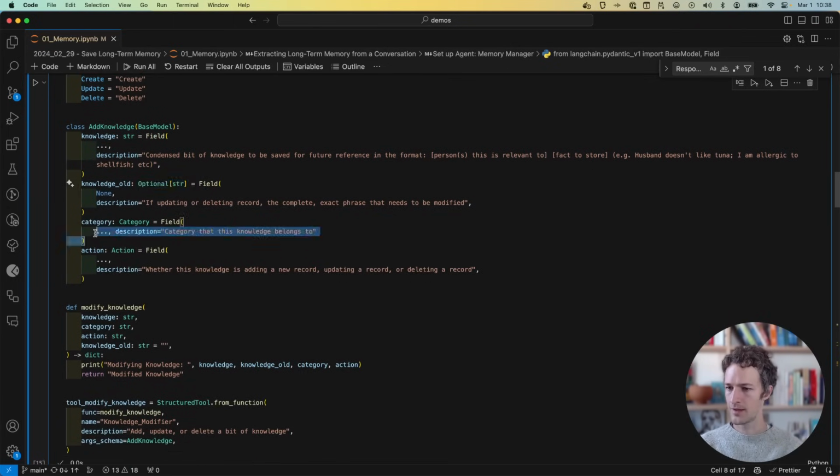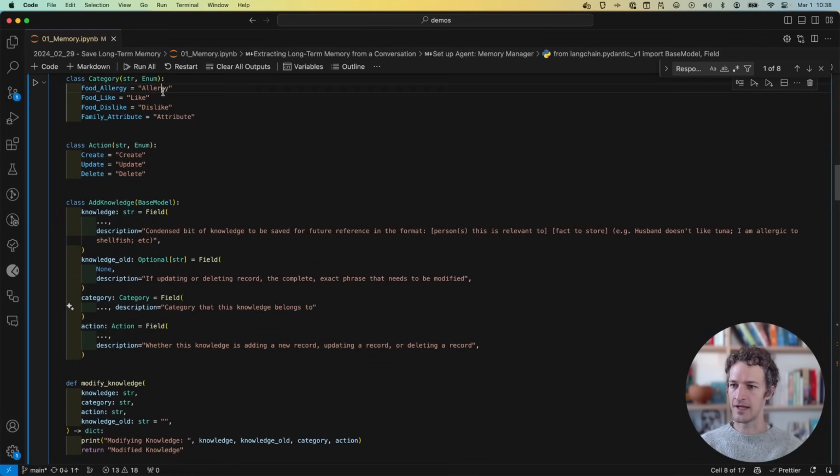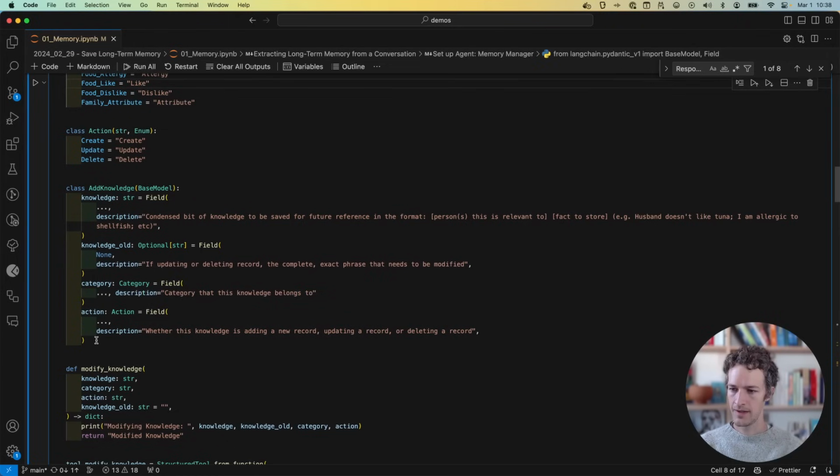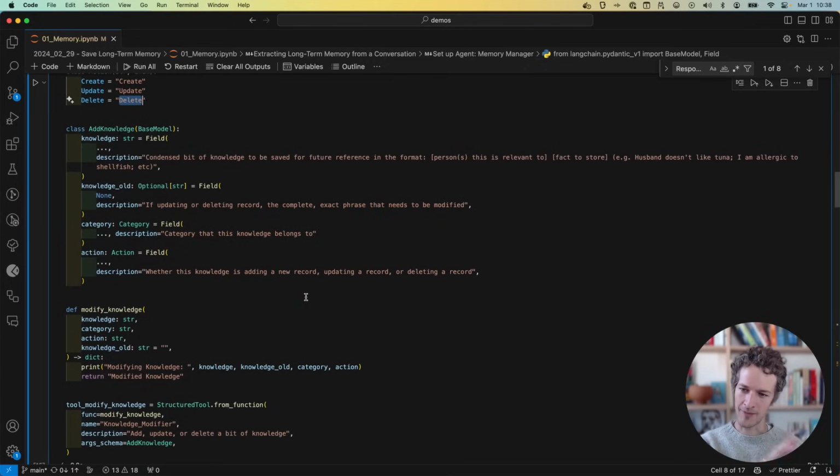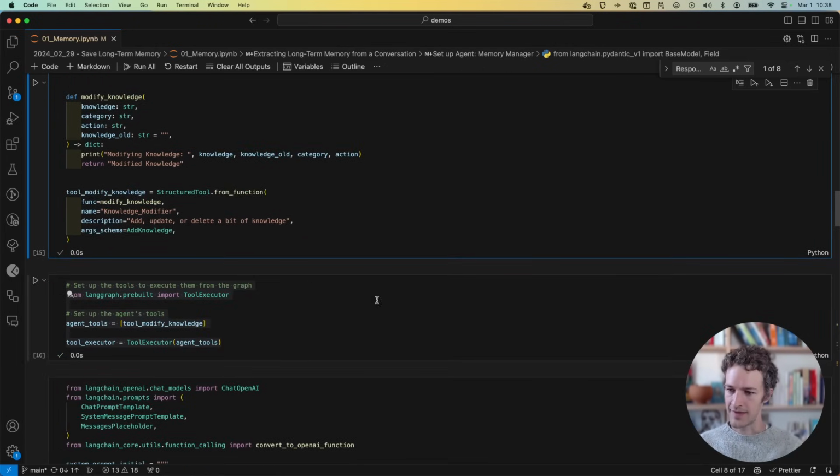Then we're going to have one of the categories, which is going to be the allergy, like, dislike attribute, and the action. Are we creating, updating, or deleting? So this is what the memory agent is going to be doing, taking the information and figuring out what we're going to do with it. So that's the tool it has.